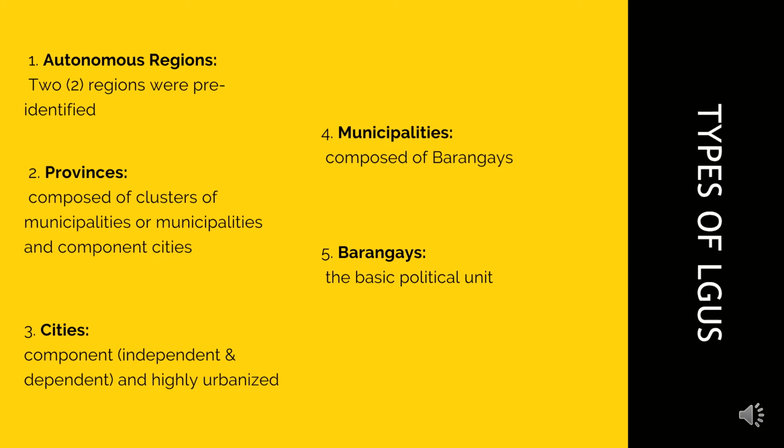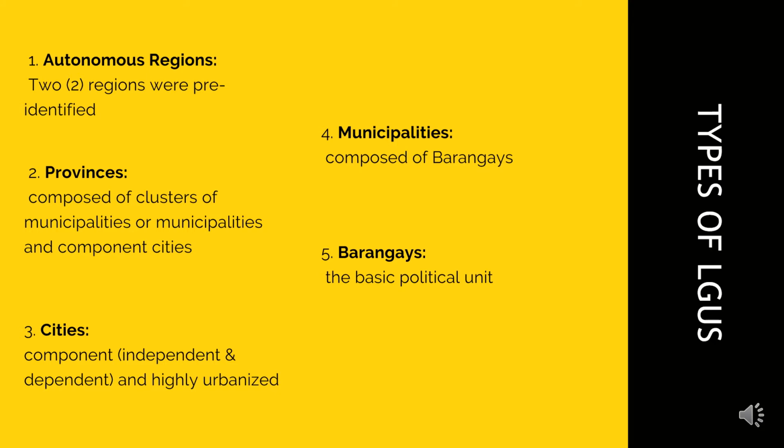Here are the types of LGUs. So we begin with autonomous regions. We have 2 autonomous regions in the country, namely the ARMM, or now the BARMM, and the Cordillera Administrative Region. Next, we have the provinces, which are composed of clusters of municipalities or municipalities and component cities.